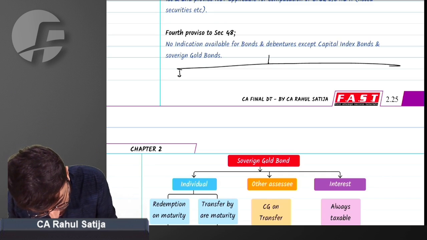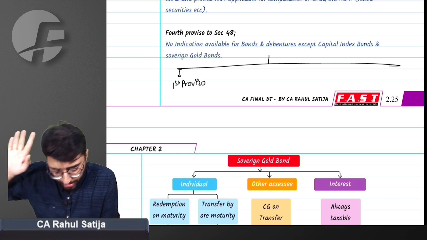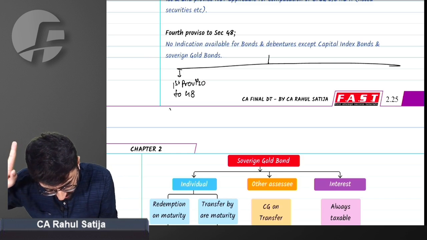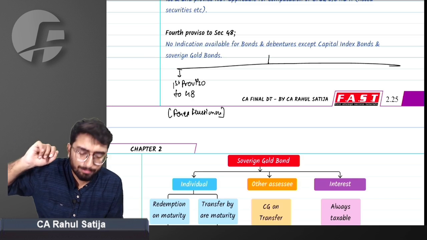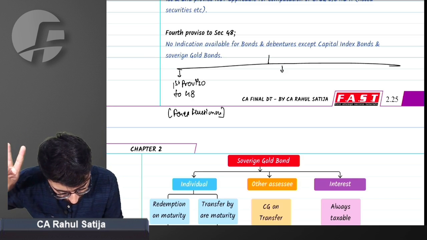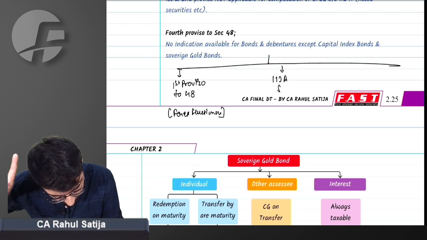So first of all, indexation is not available for the first proviso. Any assessee opting for the first proviso to section 48, that is forex fluctuations, no indexation will be available. Second thing is for 112A securities.